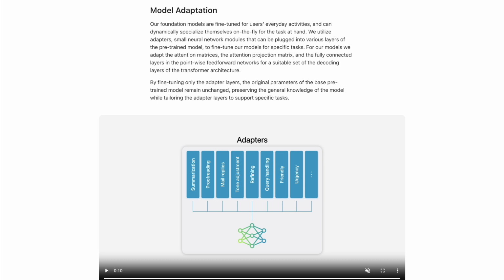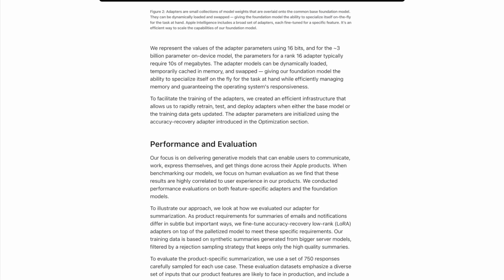By fine-tuning only the adapter layers, the original parameters of the base pre-trained model remain unchanged, preserving the general knowledge of the model while tailoring the adapter layers to support specific tasks. See Figure 2. Adapters are small collections of model weights that are overlaid onto the common base foundation model. They can be dynamically loaded and swapped, giving the foundation model the ability to specialize itself on the fly for the task at hand. Apple Intelligence includes a broad set of adapters, each fine-tuned for a specific feature. It's an efficient way to scale the capabilities of our foundation model.